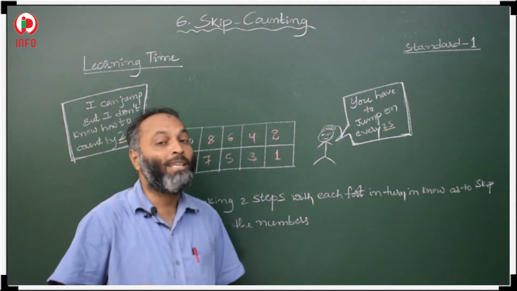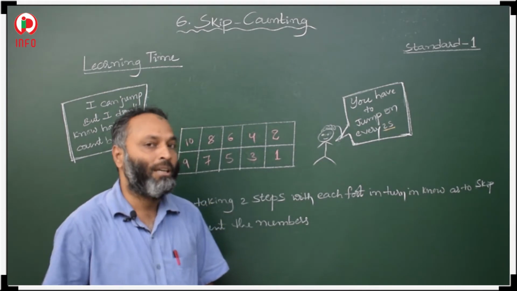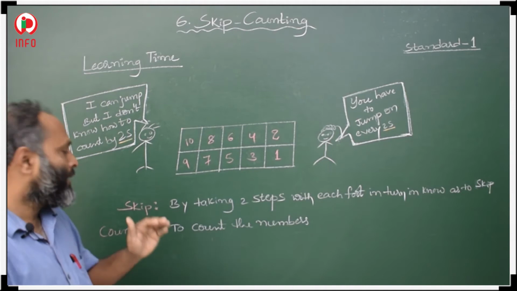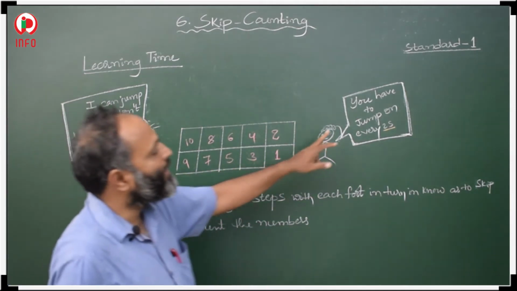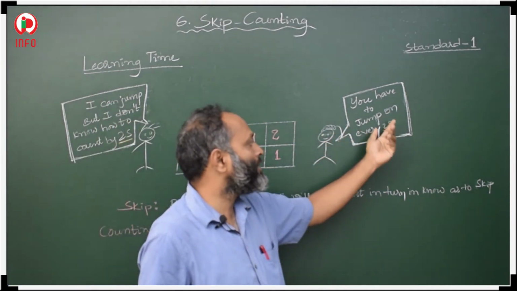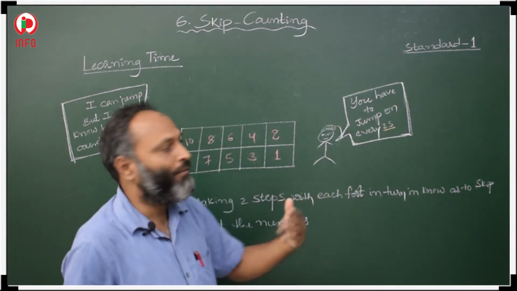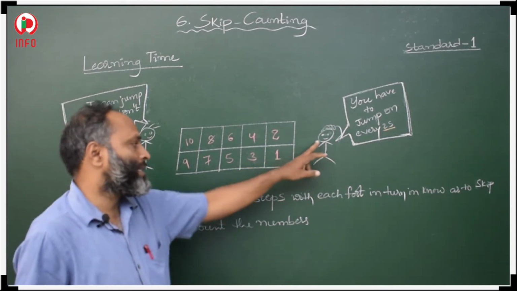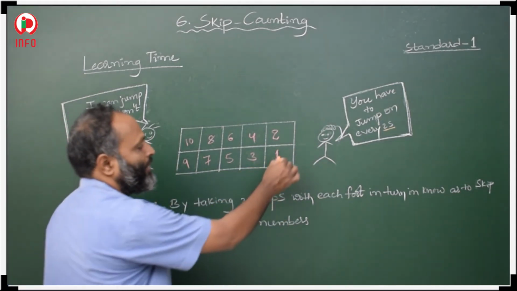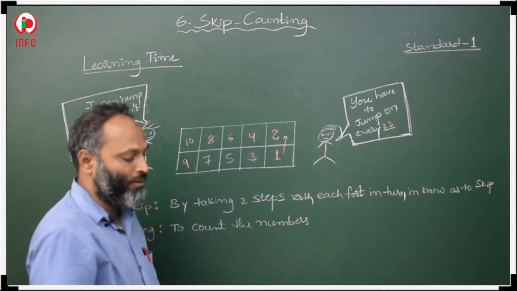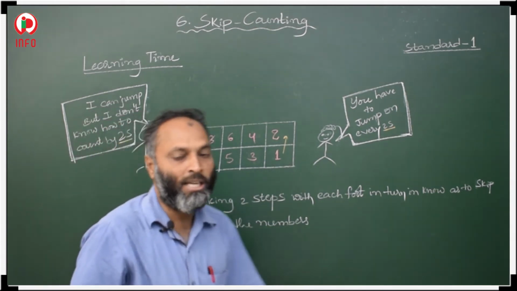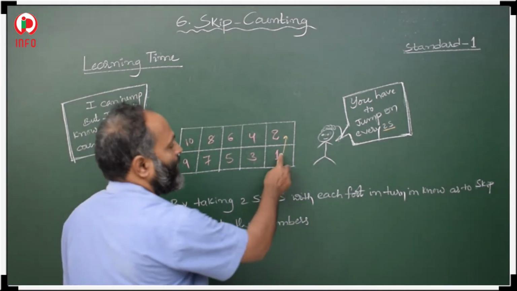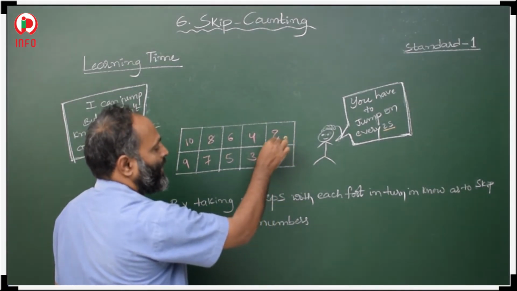So what is the method to count by twos? Here we are going to discuss how to count by twos, okay? So what is skipping here? Jumping on every two means that every two steps we have to skip. If she starts from 1, then 1 to 2 is one step, and again she turns, and one more step.